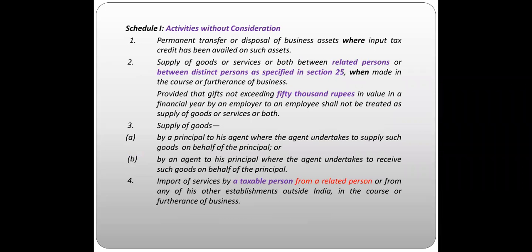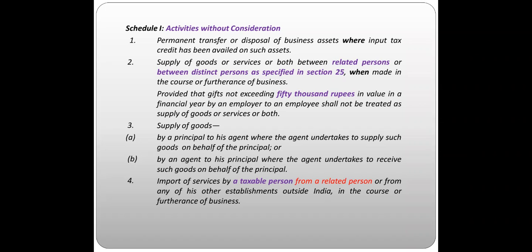Now what are the schedules? The schedules are very important. As per Schedule 1, these are the activities without consideration, right? Means you are doing this, you are selling this, you are doing exchange or something, but you are not getting any consideration for it. So the first is permanent transfer or disposal of business assets where input tax credit has been availed on such asset, right?